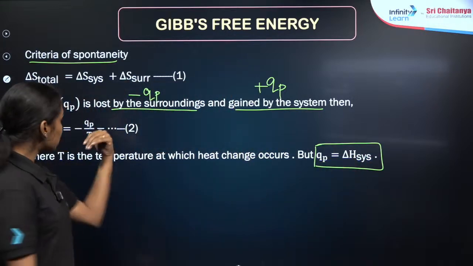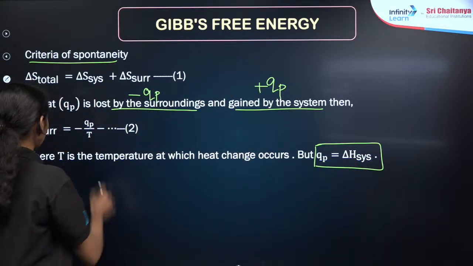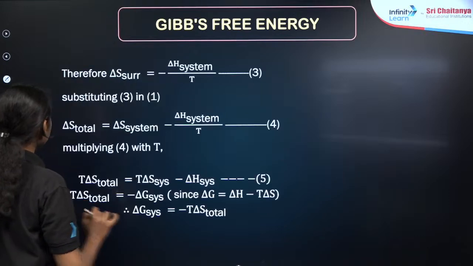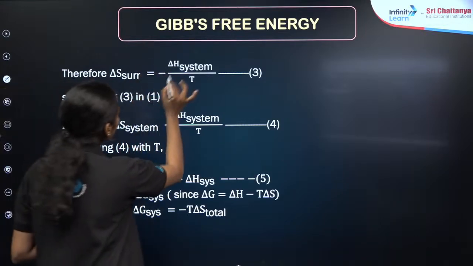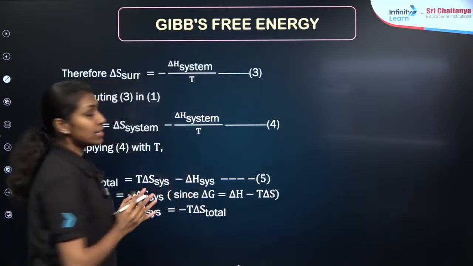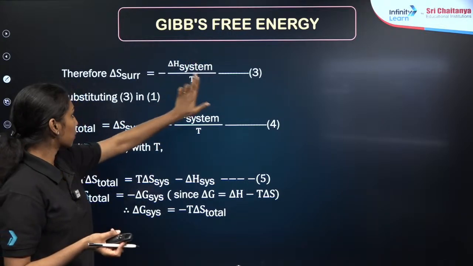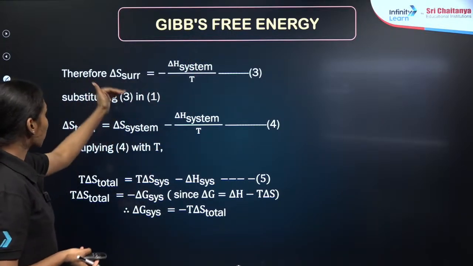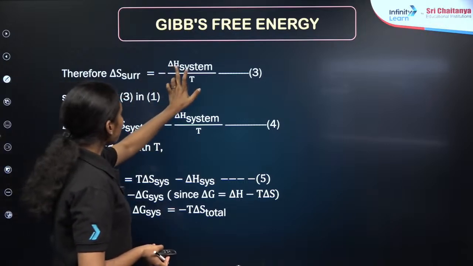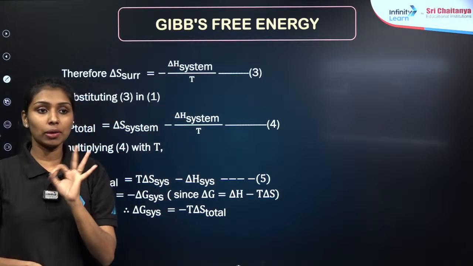Then what will happen to this particular equation? The second equation, we can write it as delta S surroundings is equal to minus delta S system divided by temperature, right? Because it is the QP term, QP I can equate with the delta S system. Then delta S of surroundings is equal to minus delta S system divided by temperature. This will be our third equation.